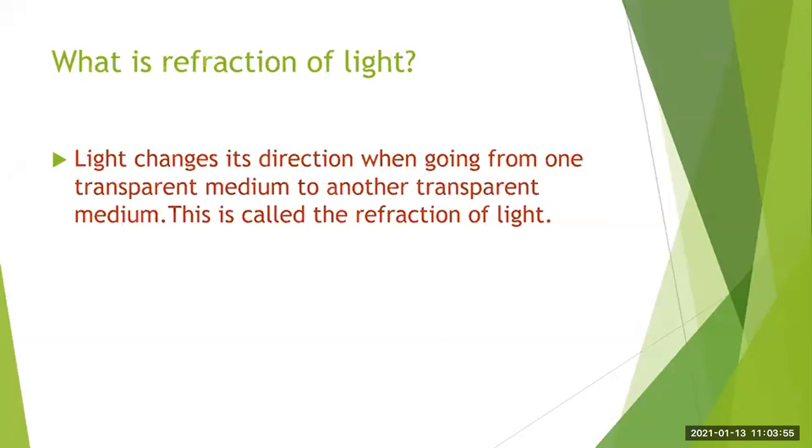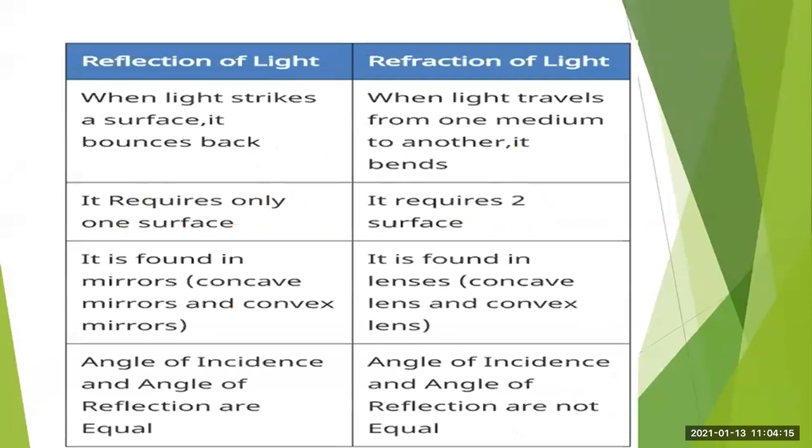Okay, so there is no need to mug up this definition of refraction or reflection. It is very simple that light changes its direction when going from one transparent medium to another transparent medium. This is called as the refraction of light. Okay. So in short, we will see basically what is the difference between the reflection of light and the refraction of light.